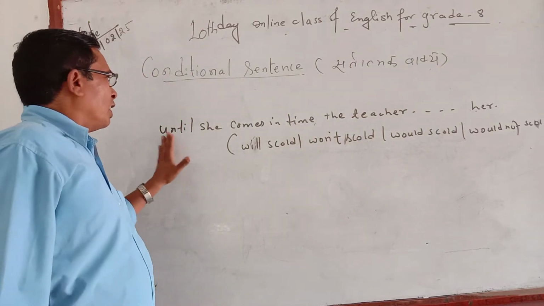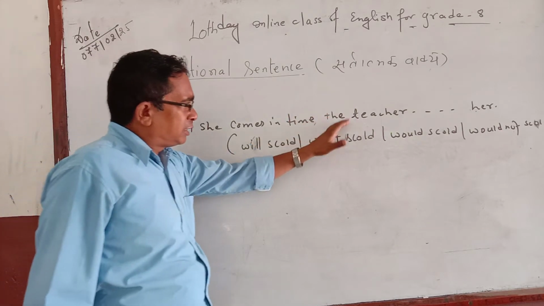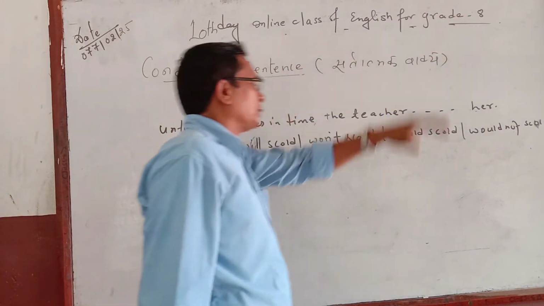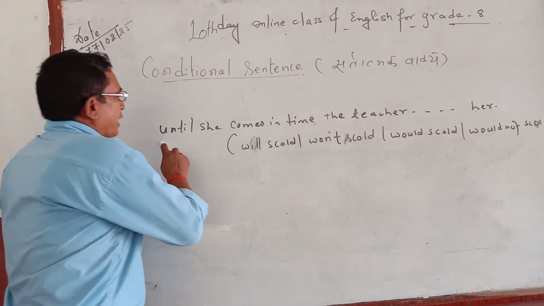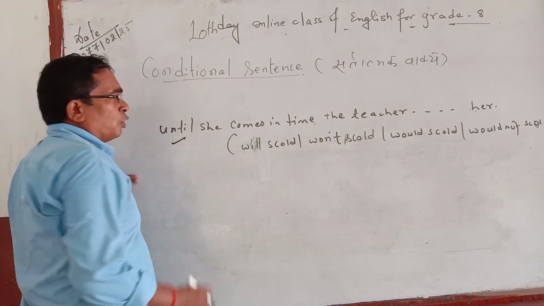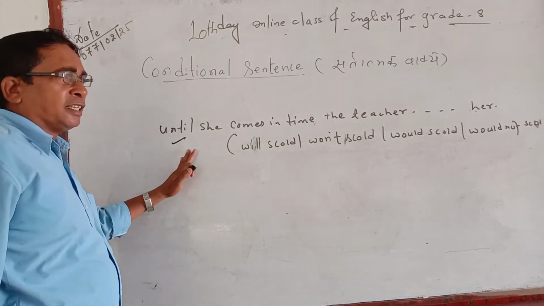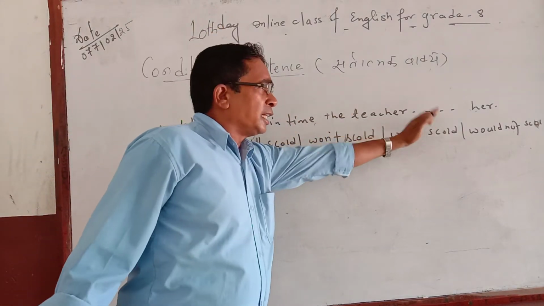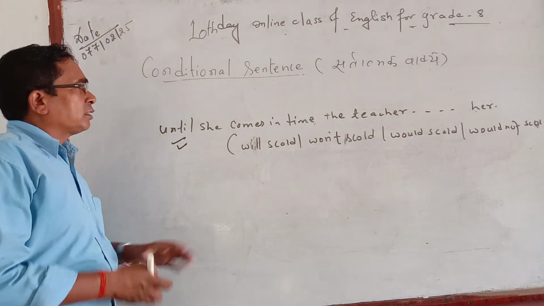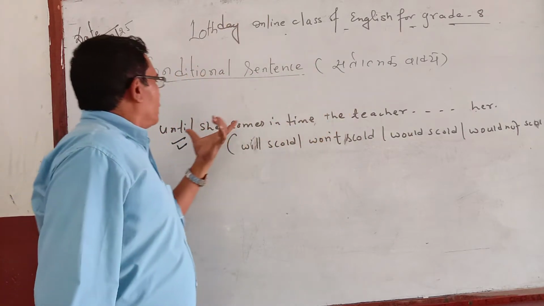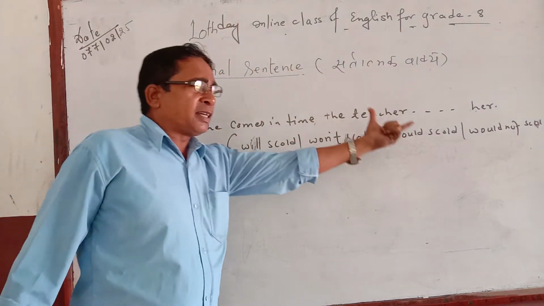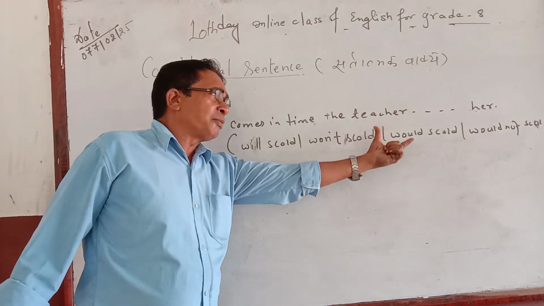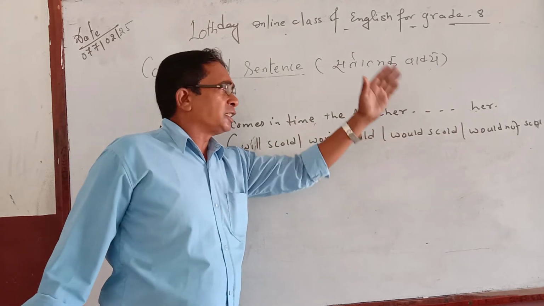How do you see here? Until she comes in time, the teacher dash her. As you see the until, it means no if, no whether, until is here. That's why this is the condition, and the left part is the result. The matter to judge now is: if the first part is the condition, then the left part is the result. Now you find out where you have to insert the answer. The answer should be inserted in the result.